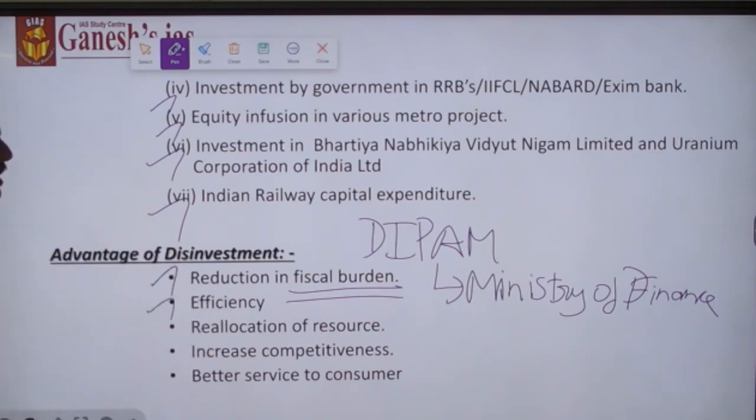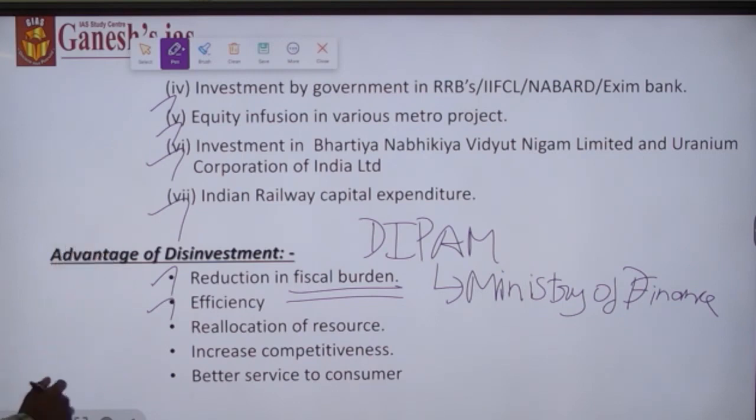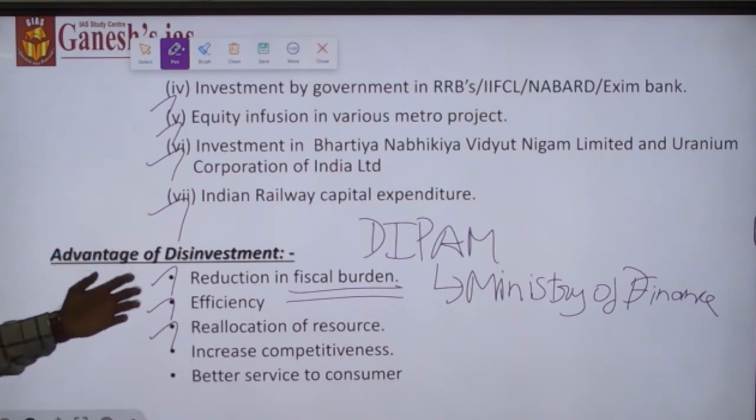Second, because of the introduction of private sectors in the central public sector organization, there will be introduction of new management techniques and technology, as a result of which the efficiency of the organization will be enhanced. Third, the funds raised from the disinvestment could be utilized for other social welfare schemes and capital expenditure schemes.